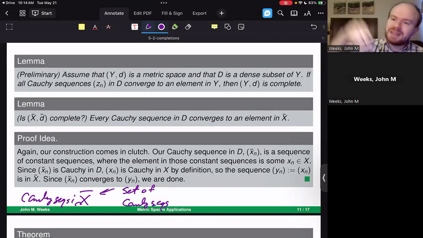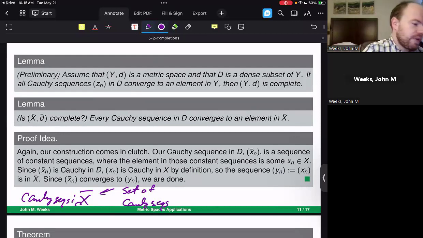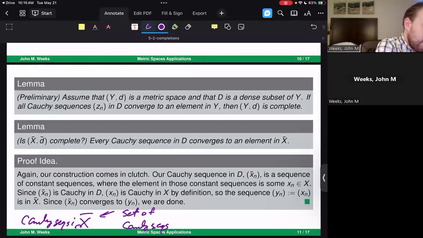Completion says Cauchy sequences in Y converge in Y. But this lemma says it's enough to consider Cauchy sequences in a dense subset D of Y. Not all of Y is where all of the elements that I need to be considering for completion need to belong. For example, if I'm taking a look at the real numbers, I need to be able to say Cauchy sequences converge in the real numbers. I would need to take every possible Cauchy sequence of real numbers and show that it converges to a real number. This is saying it is enough to show